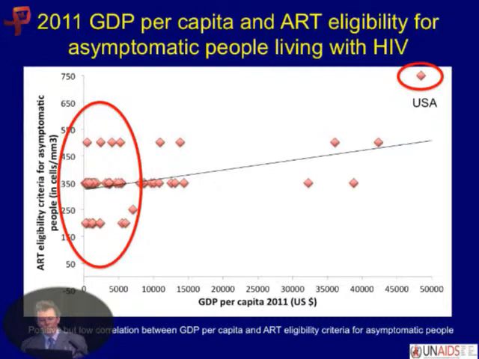Now, there's a couple aspects of this that I'd like to point out. One is that you do see that countries that are poor cluster below the less than 350. So, or is this GDP?